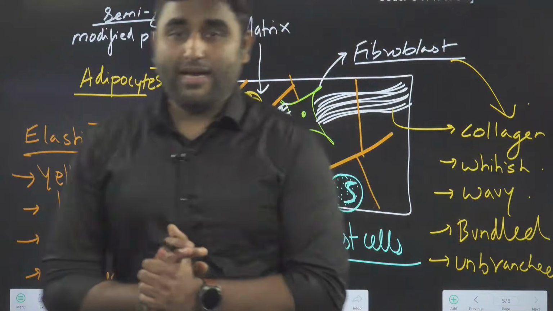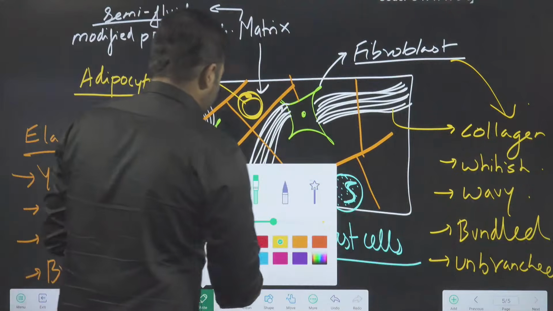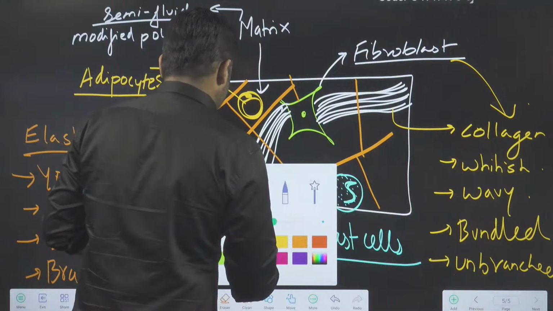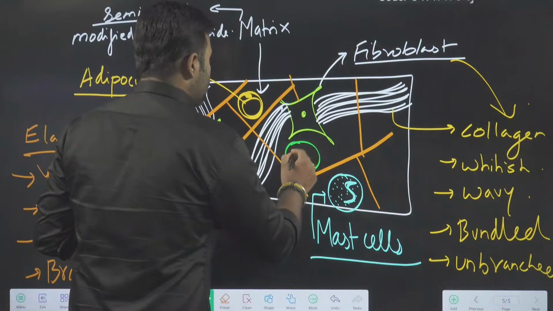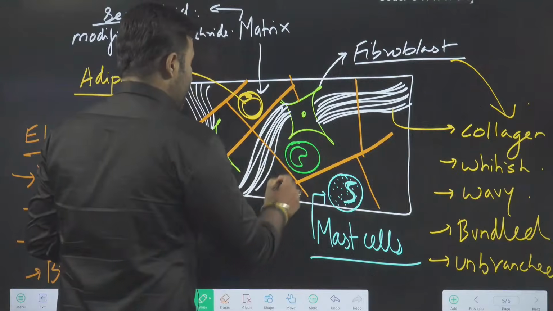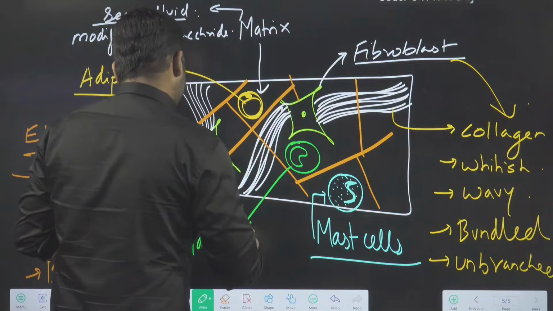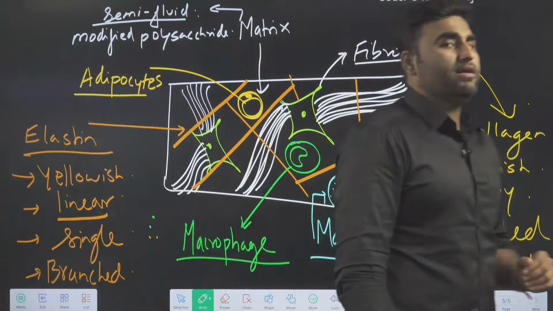Then we will make one more cell, macrophage. We can make one more cell, that is your macrophage cell. Which cell, guys? Macrophage. A very big cell with a kidney-shaped nucleus. That is your macrophage. Are we clear, guys?